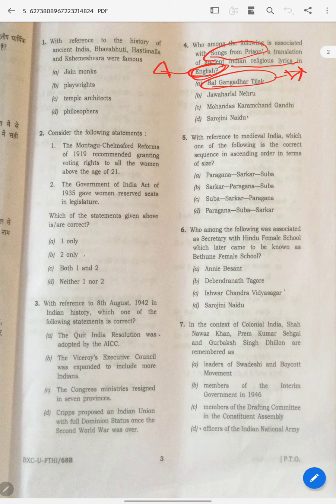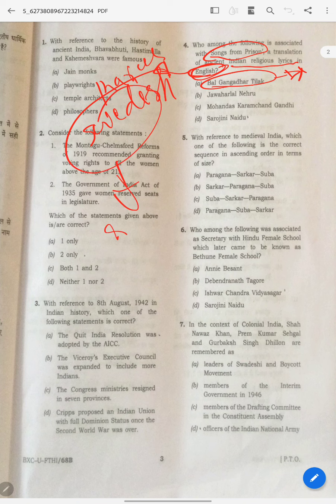you have to think in the examination. Bal Gangadhar Tilak will not do all these things. You have to think like this, because he did Kesari, and during the Swadeshi movement the Shivaji festivals, all these things. So you can eliminate Jawaharlal Nehru immediately, because he didn't do anything like this.